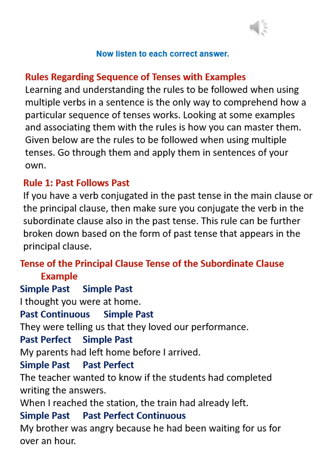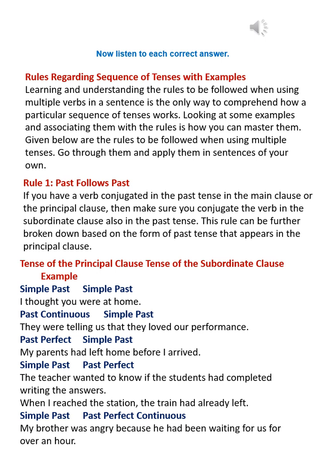Rule 1. Past follows past. If you have a verb conjugated in the past tense in the main clause or the principal clause, then make sure you conjugate the verb in the subordinate clause also in the past tense. This rule can be further broken down based on the form of past tense that appears in the principal clause. Tense of the principal clause, tense of the subordinate clause.